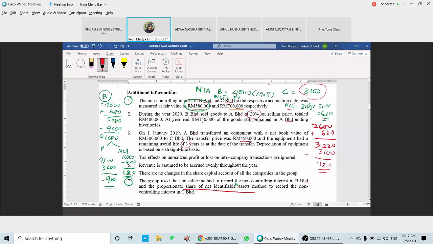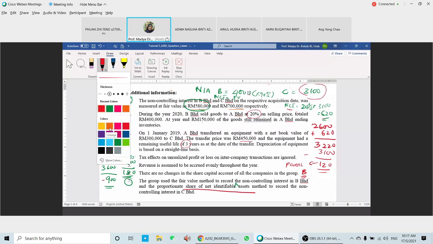This 120 is solely to parents. The parent in this case is B, so it's solely to B, because the NCI is measured using the percentage of net identifiable asset. So the total goodwill of 120 here is solely to parent. Okay, so we have done with item number 1 and number 7. Now we need to look at the next one.